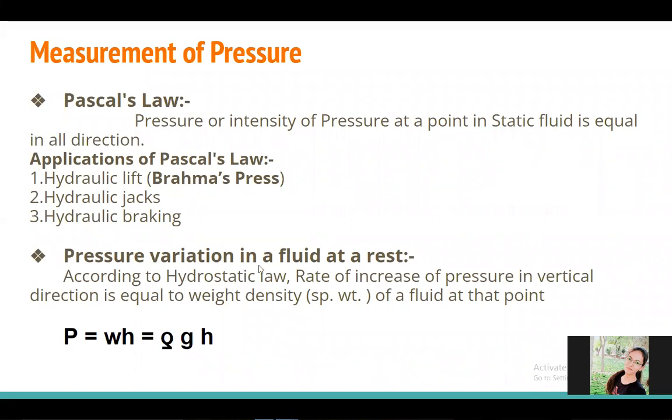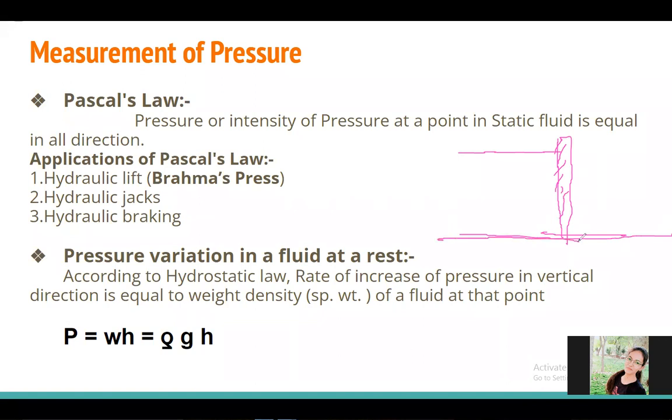Now, the pressure variation in a fluid at rest: how the pressure varies when a container carries liquid and it is at rest. Suppose this is the liquid level, and I have restricted this liquid by the wall.